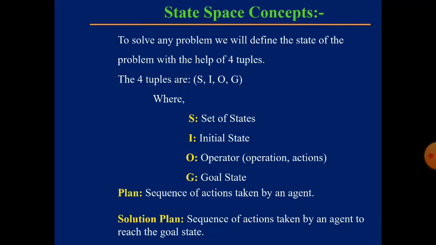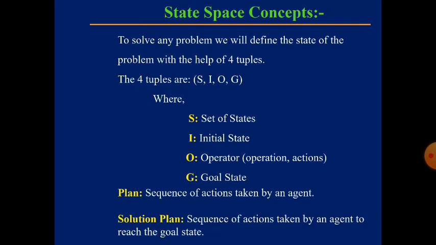Here we have to remember two things. The first one is we may have more than one goal state. The second one is in reaching the goal state, we may have more than one path. The same goal state, or final state, can be reached by using more than one path.